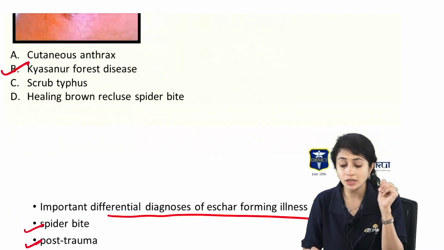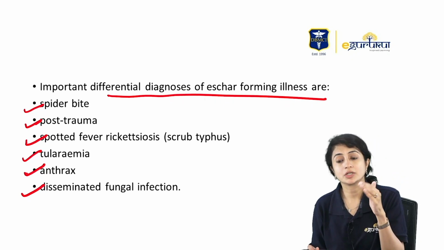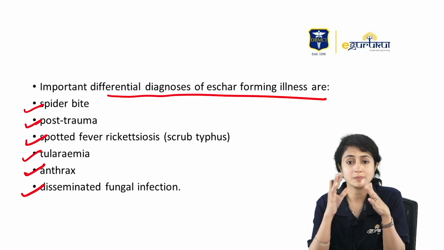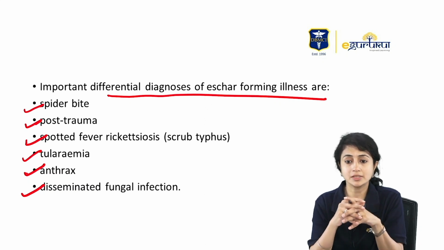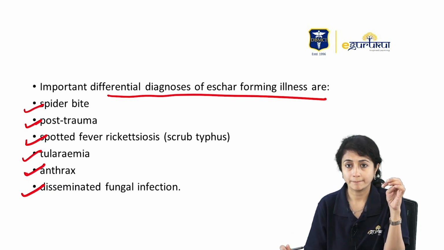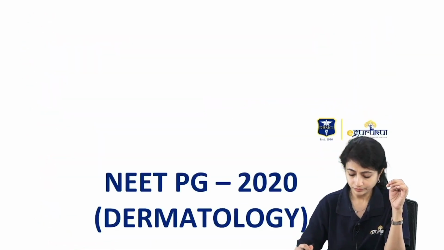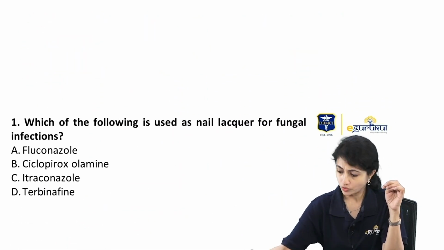It was a little tricky, but remember these are my differential diagnoses of eschar forming lesions: spider bite, post-trauma, scrub typhus, tularemia, anthrax, and disseminated fungal infection. Clear? We'll go through one or two more questions.